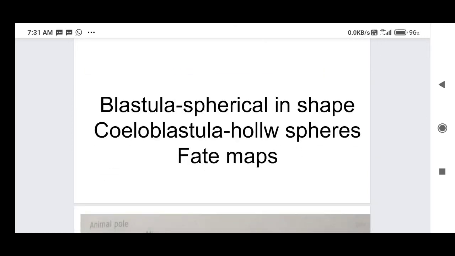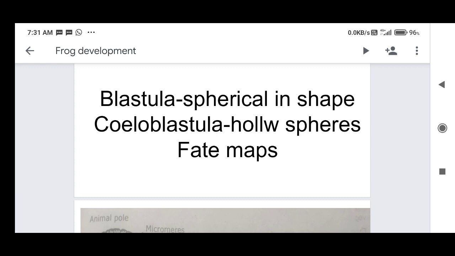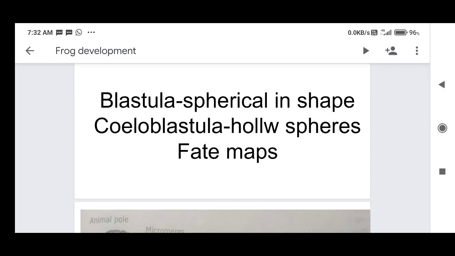So after this fifth cleavage, rapid divisions take place in the zygote, in the embryo. So now the embryo will develop into blastula. First of all, the spherical embryo is called morula, which is especially a cricket ball structure. In the morula, this is the first embryological development, and the middle cells migrate to the peripheral area. By this activity, a single layered embryo is formed. That embryo is called blastula.